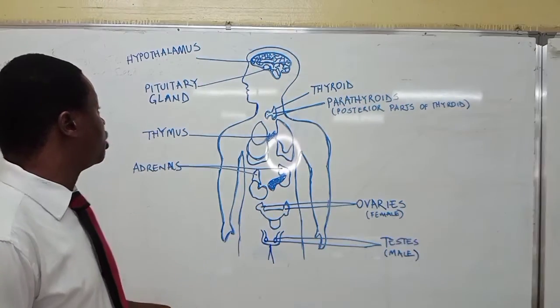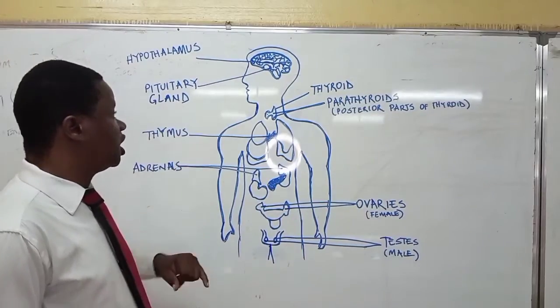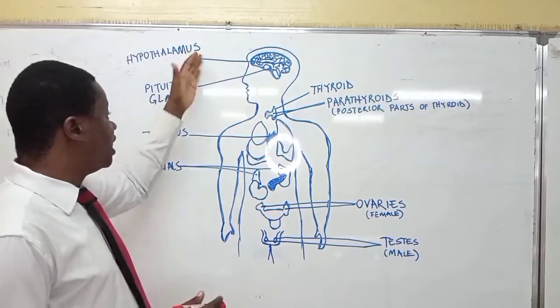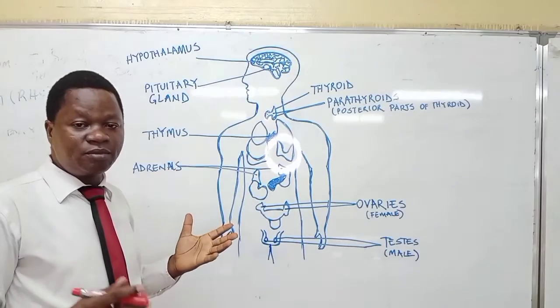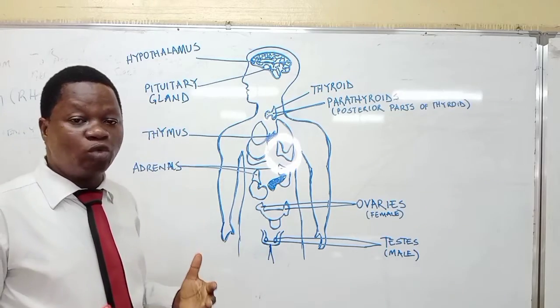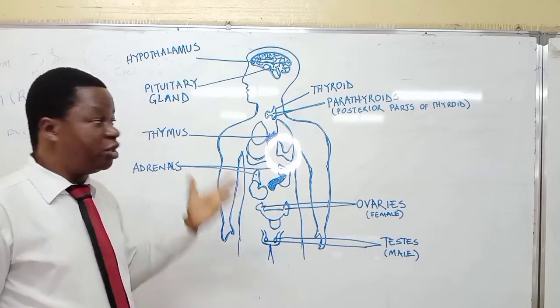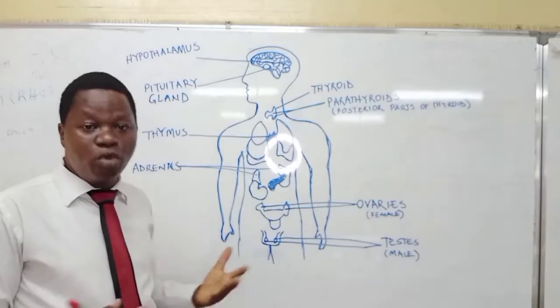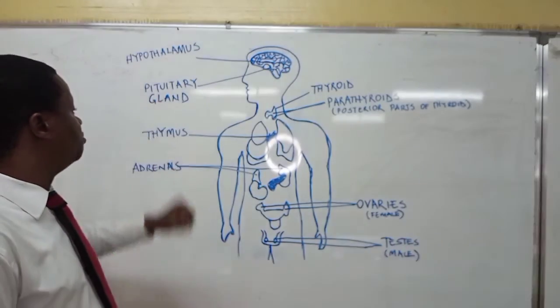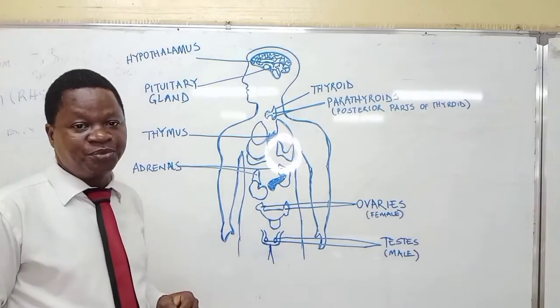So I'm going to talk about the first one, which is the pituitary gland. Actually, the pituitary gland lies below the hypothalamus. The hypothalamus is the part of the brain that will stimulate the pituitary gland to secrete the hormones that we're going to talk about. Number one hormone that is produced by the pituitary gland is prolactin.